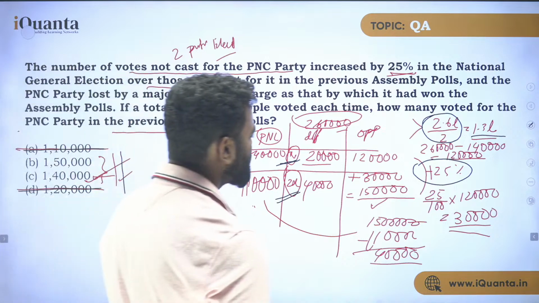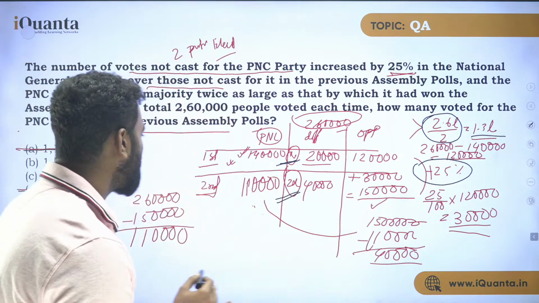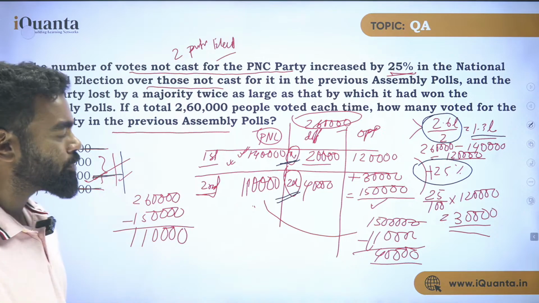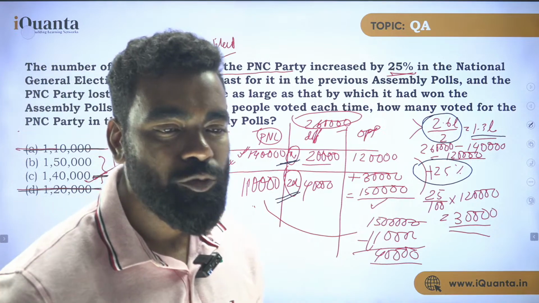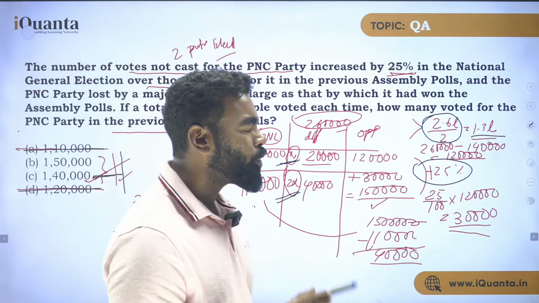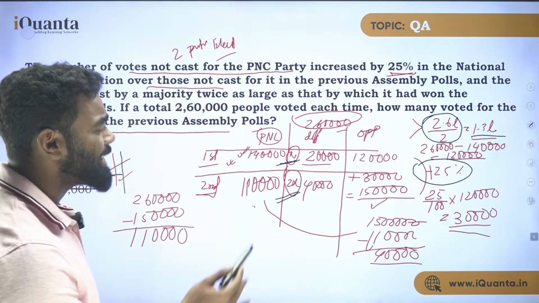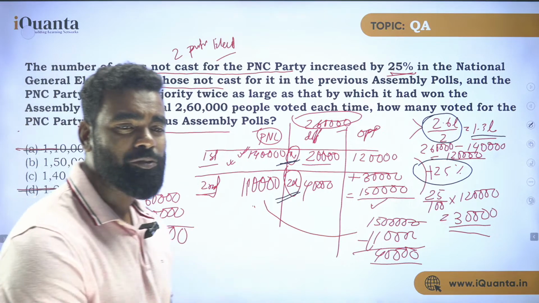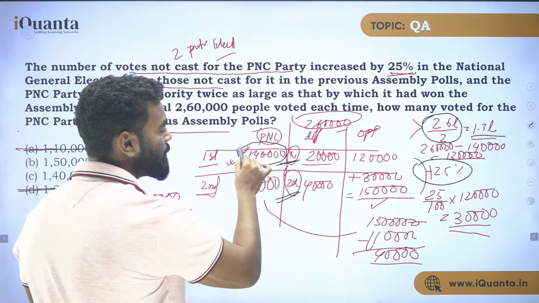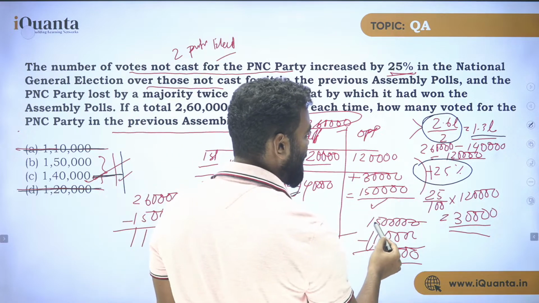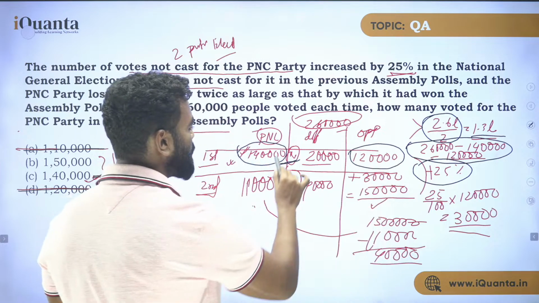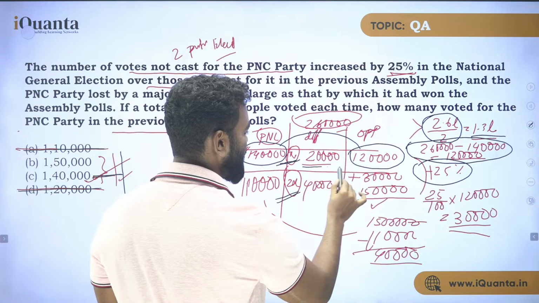Now think about it: if I get these two options, I can check with this option or 1,50,000. If 1,40,000 is at par with all the other details, then the answer has to be 1,40,000. So I have taken 1,40,000 as the vote of PNC. The opposition vote is 2,60,000 minus 1,40,000, which is 1,20,000. So PNC won by 1,40,000 minus 1,20,000, which is 20,000 votes.